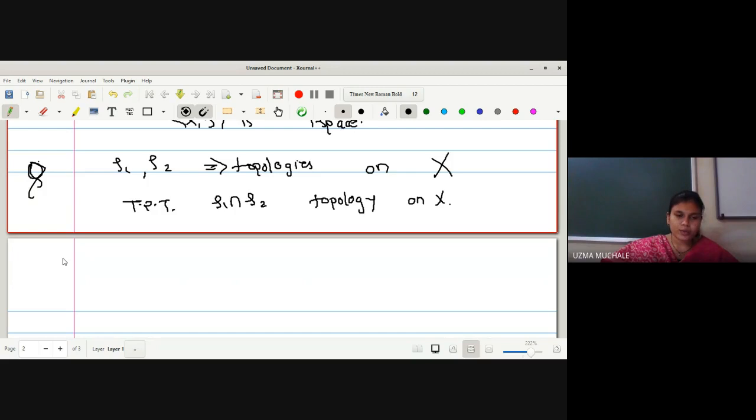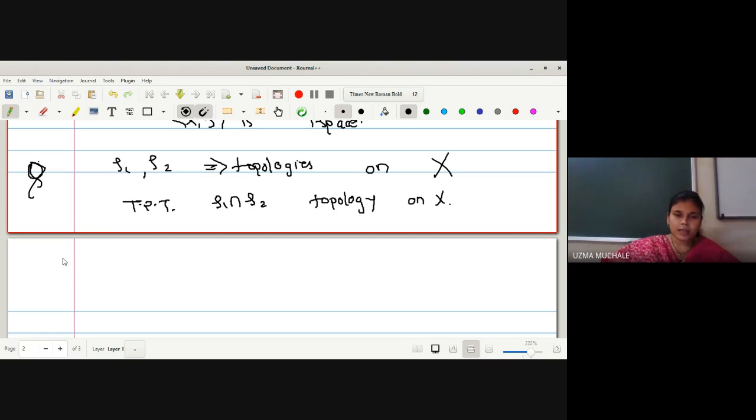After that, I told you that we are having X to be a set with only three elements, and we have gone through examples in which we have verified whether the given collection is a topology on X or not, or whether a given subset of the power set of X is a topology or not. At that time, I have given you two remarks. The first one was that a topology defined on a set X need not be unique. That means many topologies can be defined on X, right?